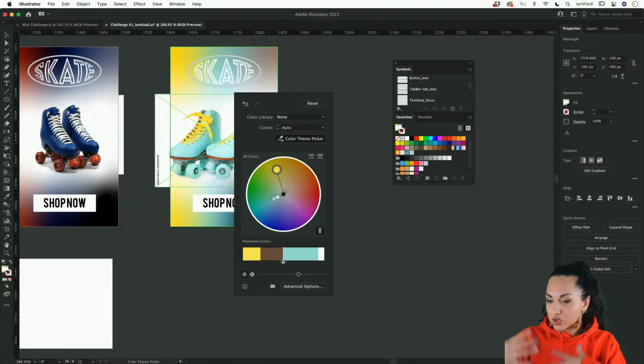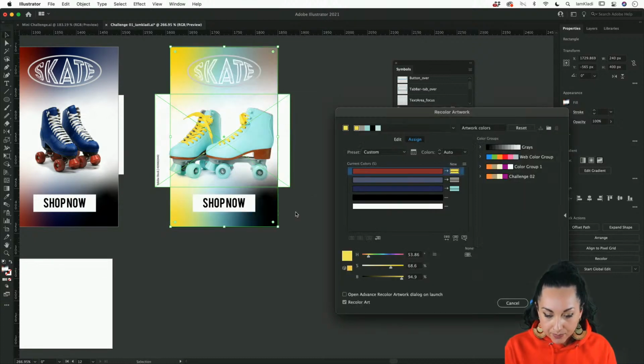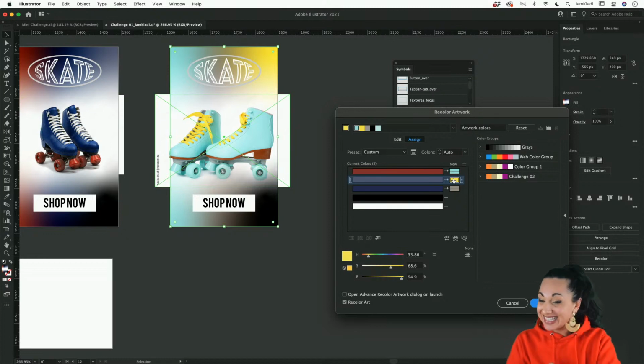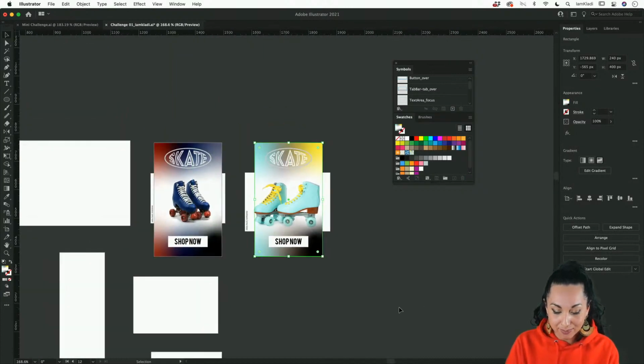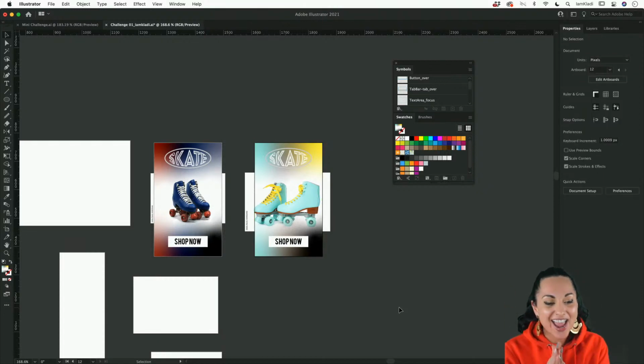But what happens if you want to switch the order of the colors? Well, I'm going to take you one step further. All you have to do is click on Advanced Options, and from here you will also be able to click and drag in order to swap the colors as you want. So you can go ahead, click and drag, and change the colors as you prefer. Isn't that super amazing? It took us less than 15 minutes to create an advert that is appealing, and it can be used over and over again with any image that you like and recolored.